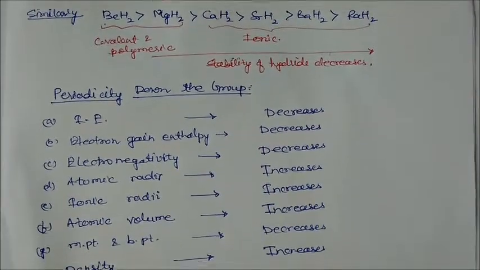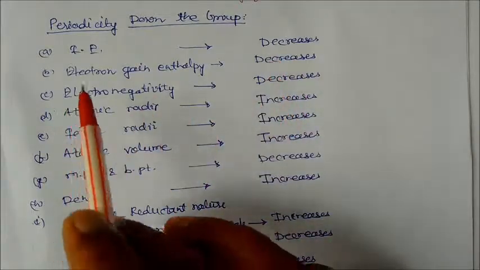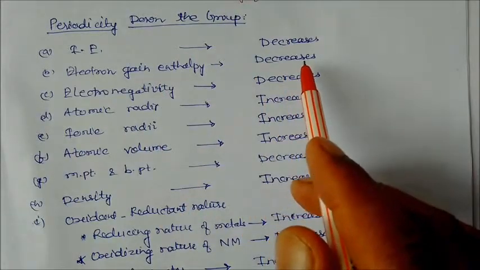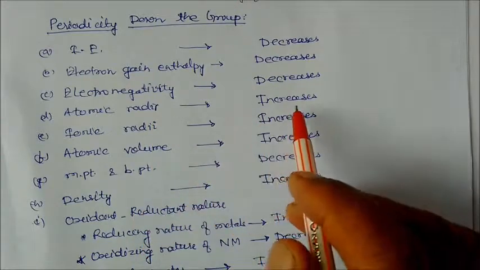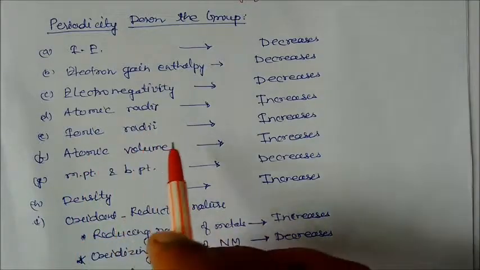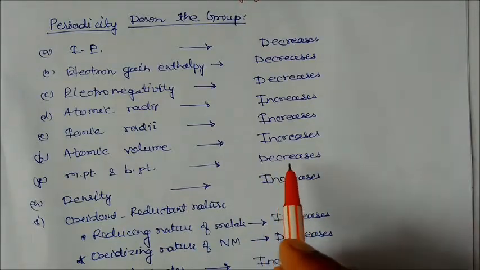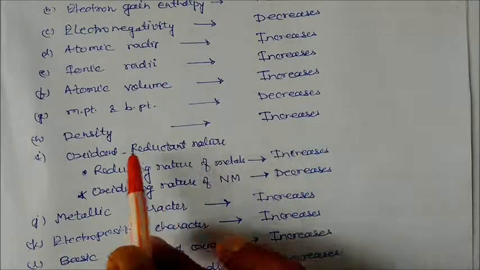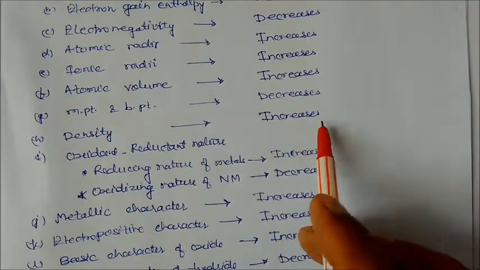Now we'll see the sum total of all this periodicity down the group. Ionization energy decreases down the group. Electron gain enthalpy also decreases down the group. Electronegativity also decreases down the group. Atomic radii increase down the group, so the size of the atoms is increasing. As radii increase, atomic volume increases. Melting and boiling points depend, but generally decrease. Density also increases, though some exceptions are present, so we will take it as a general increase.